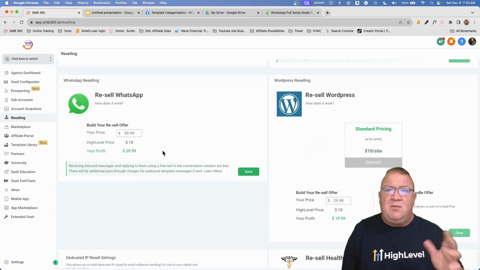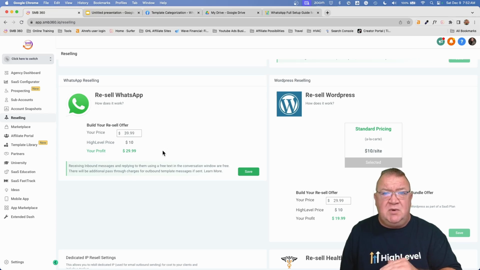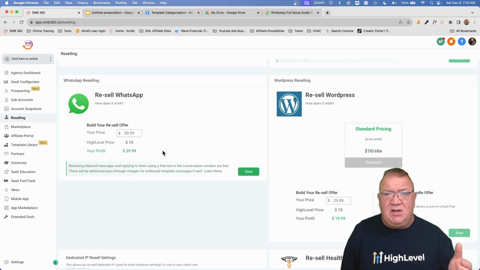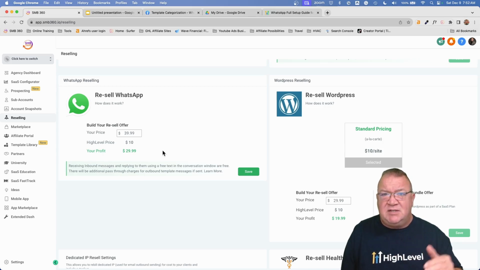Perfect. Now, the one thing I want to make sure you understand is that once you set your price at this level, this is the default price used with all the existing sub accounts in your agency account. It doesn't necessarily mean you have to charge this amount for everybody. You could raise it or lower it for each particular sub account, and we're going to go over that. This right here is just where you set your base price at the agency level.